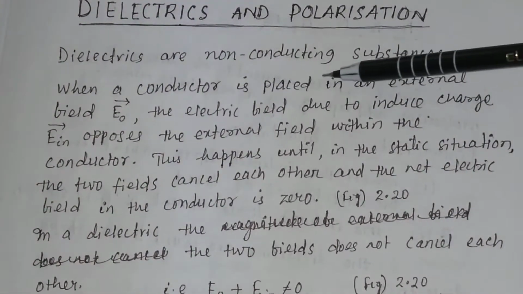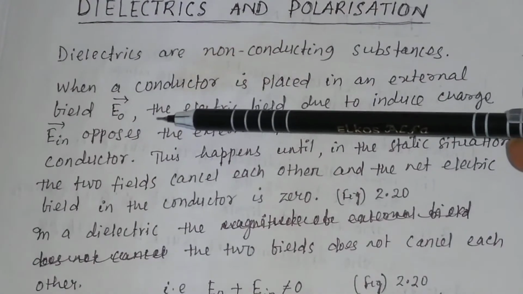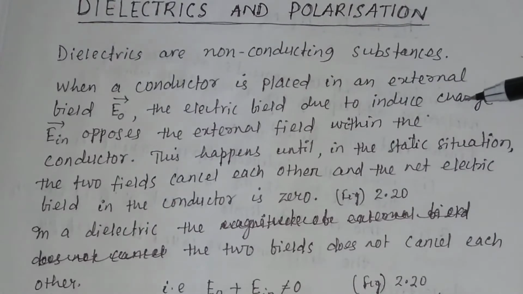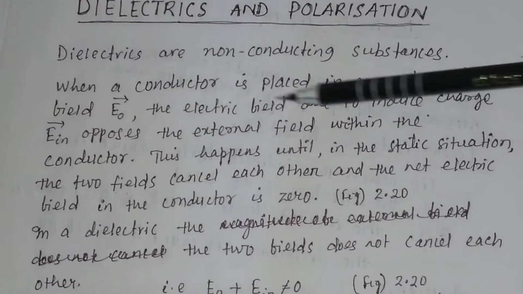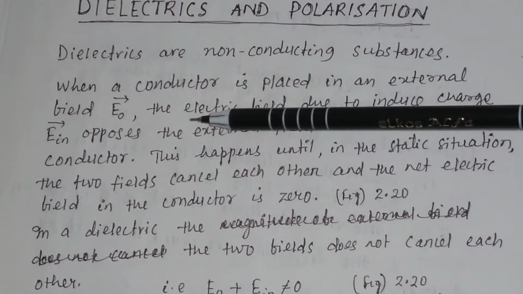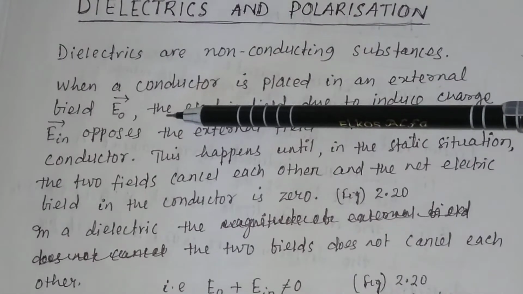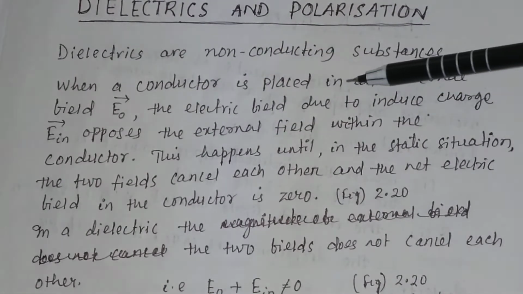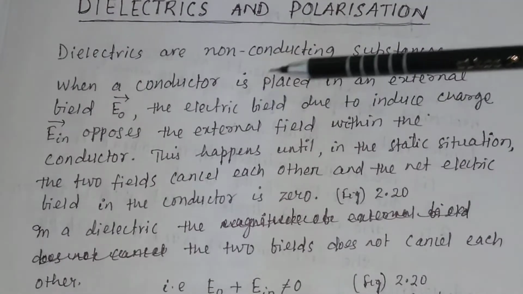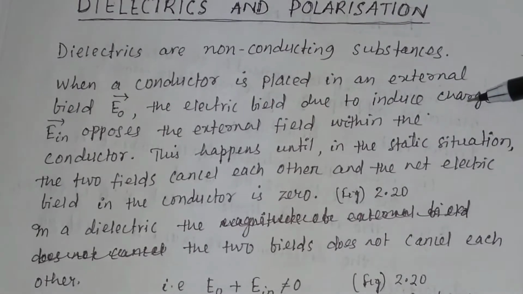When a conductor is placed in an external field, suppose E0, the electric field due to induced charge opposes the electric field within the conductor. When you apply an external field E0 to a conductor, the electric field induces charge.